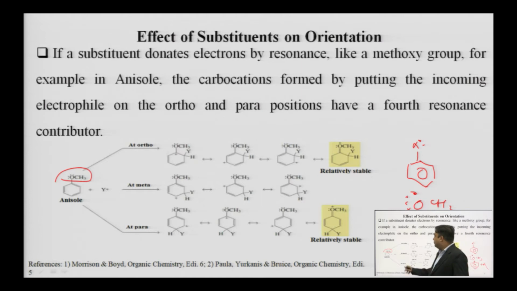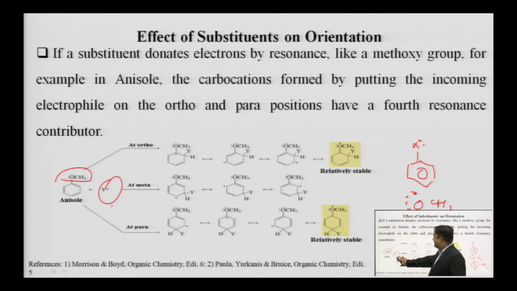First of all, we will see if this electrophile Y plus attacks on the ortho position, what will be the resulting carbocation and how is the stability of that particular carbocation. If that electrophile Y plus attacks on the meta position, then what is the nature and stability of the resultant carbocation intermediate? If that Y plus attacks on the para position, then what will be the nature and stability of the resultant carbocation intermediate. Again, one by one, let us go.